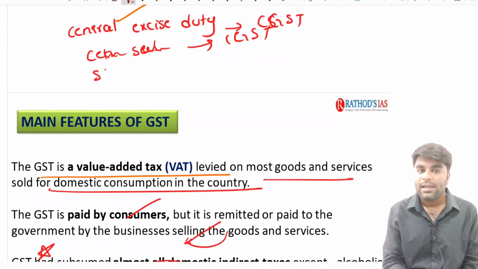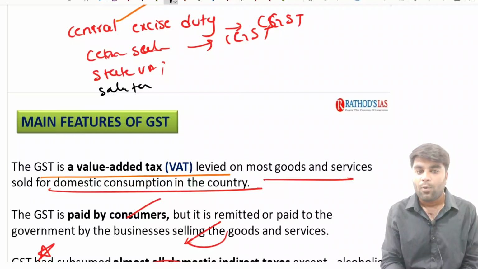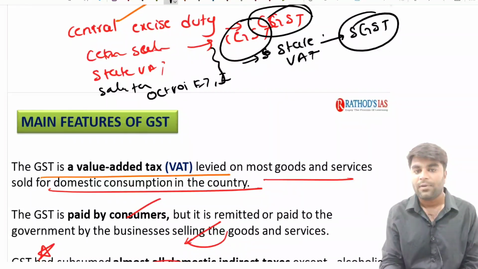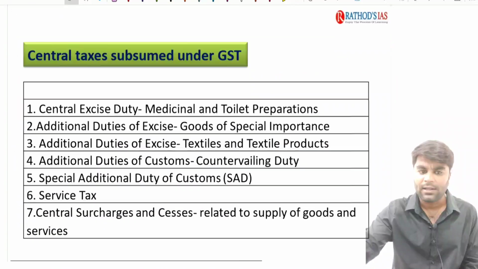And you have the state VAT. We have the sales tax. We have octroi, entry tax, luxury tax. All these indirect taxes were first amalgamated and converted into the state VAT, and then it is converted into the SGST. So we have SGST, we have CGST, we have IGST. In such a way the GST came into the forefront. I hope it is very clear for you.